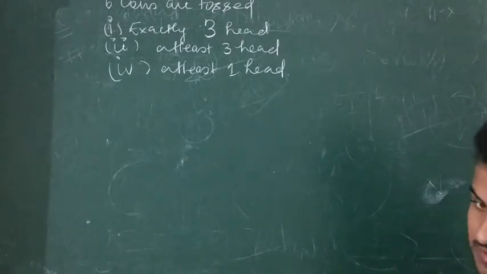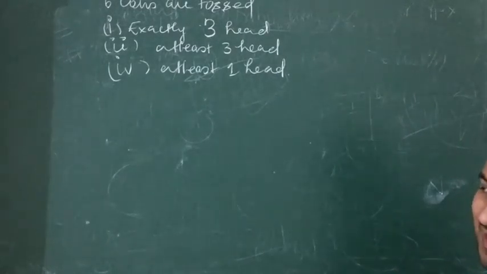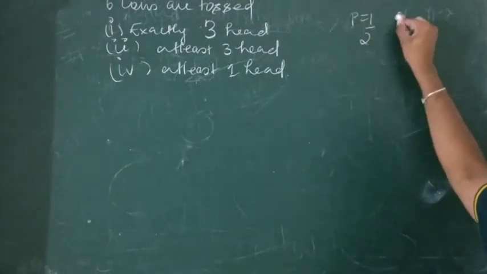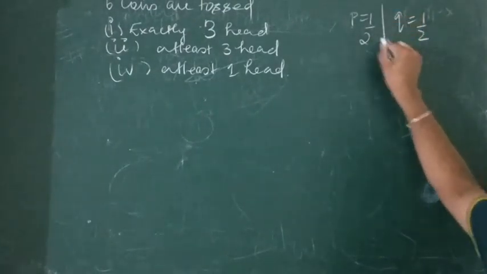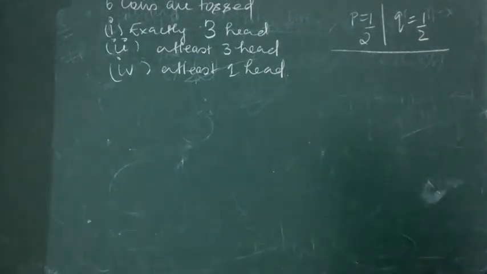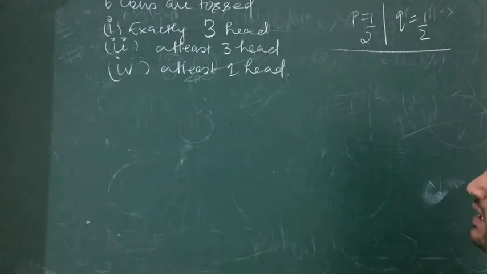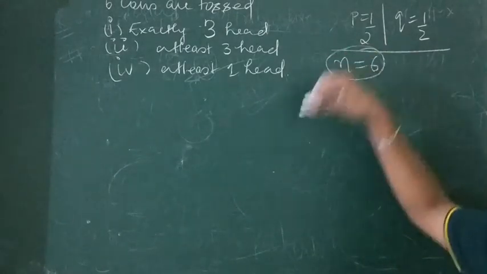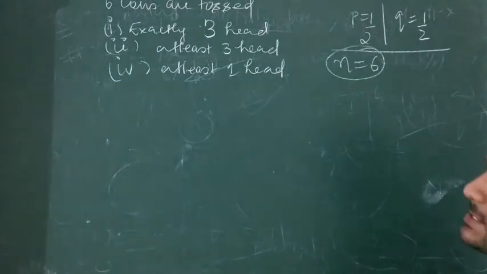Now a coin is tossed. So what are the p and q values? 1 by 2 and 1 by 2. You have to use your brain, because a coin is tossed, so there is fair probability of head as well as tails. Then what is n? n is 6. Correct.